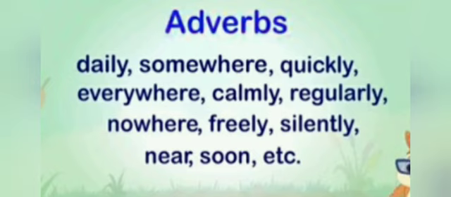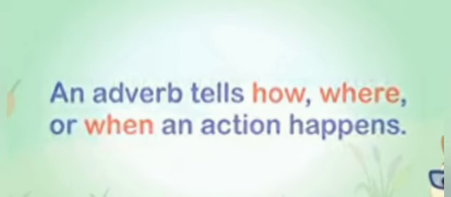Some more examples are daily, somewhere, quickly, everywhere, calmly, regularly, nowhere, freely, silently, near, soon, etc. An adverb tells how, where, or when an action happens. See in this diagram, action means verb: how the verb takes place, where the verb takes place, when the verb takes place, and how often the action takes place. It is said by the adverb.